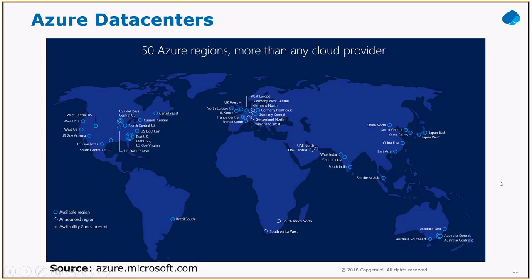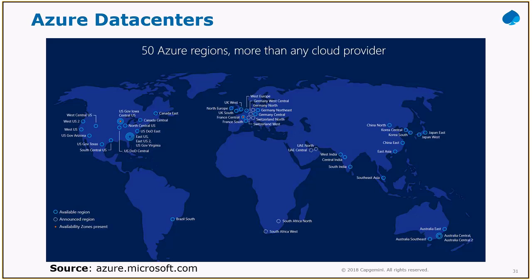You can see 50 Azure regions, more than any other cloud provider. Especially in India, we have 3 regions: West India, Central India and South India. So the South India region might have many availability sets, and one availability set will have many data centers.